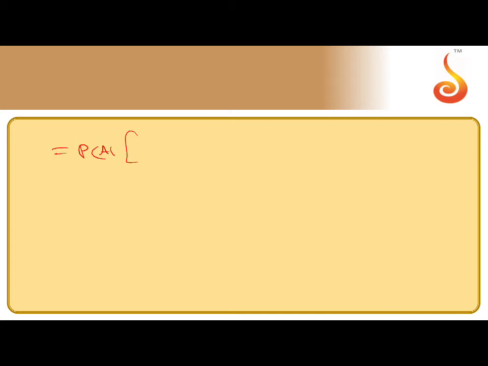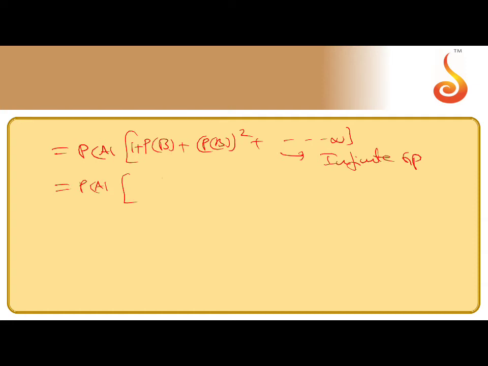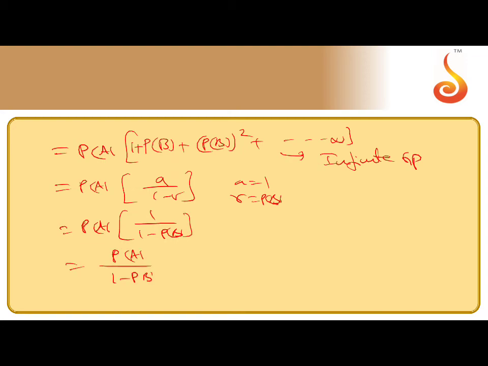So this is 1 plus P of B, P of B square, and so on. This is an infinite GP. The formula for an infinite GP is a by 1 minus r, where a is the first term and r is P of B. That means P of A into 1 by 1 minus P of B. So the answer is P of A by 1 minus P of B.